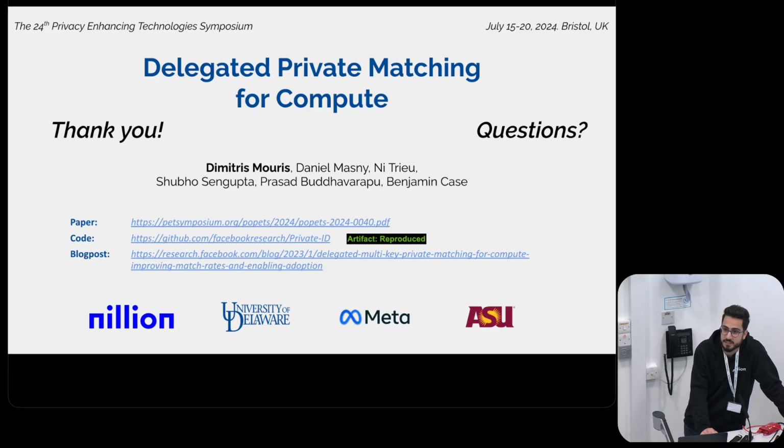Thanks for the presentation. If I understand correctly, in your process you have these two layers of encryption, and you assume that you're able to remove the inner layer without touching the outer ones, right? So you set this condition on your encryption. Yeah, that's correct. So it's some type of homomorphism that goes on there. Okay, so you require some homomorphic property.